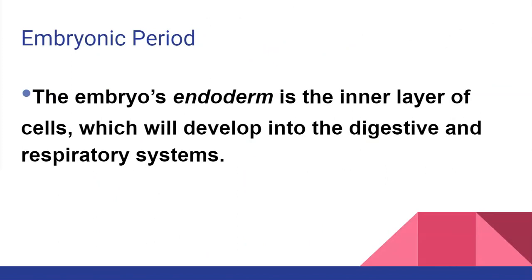So we're going to define each of the layers of the embryo. We're first going to begin with the endoderm. The endoderm is the inner layer of cells that eventually is going to produce the internal body parts. When you think about the inside of our body, the digestive system and the respiratory system, the internal body parts will eventually develop from the endoderm.